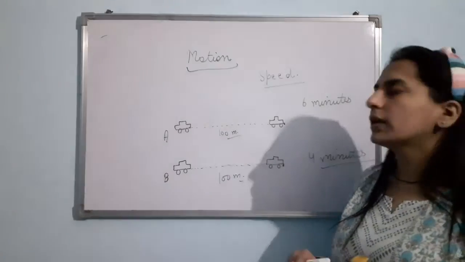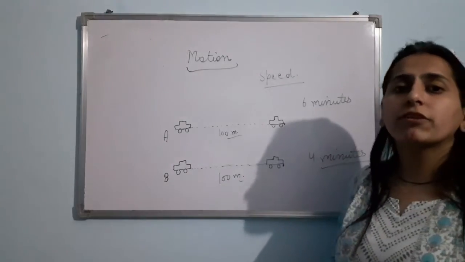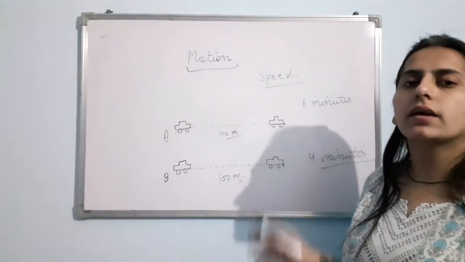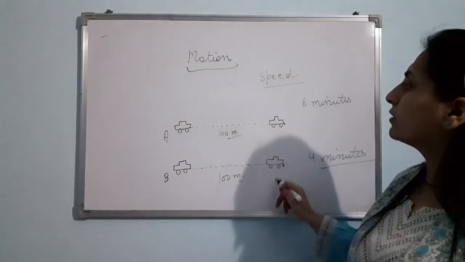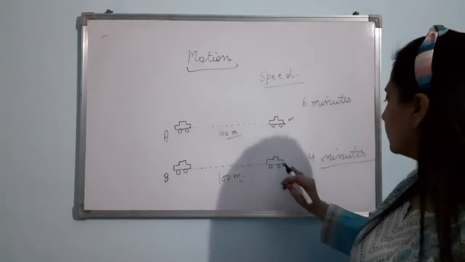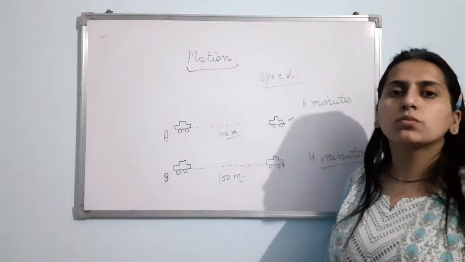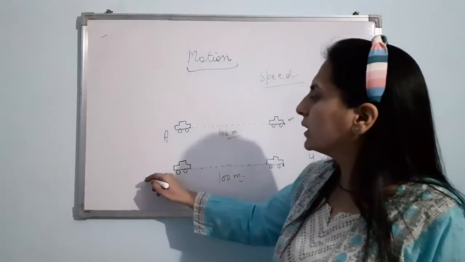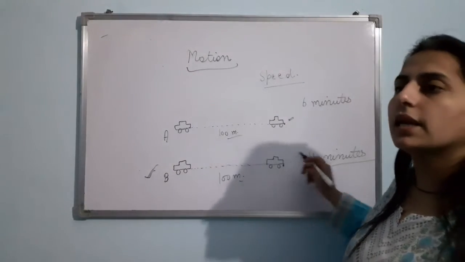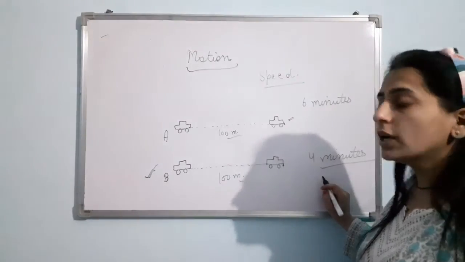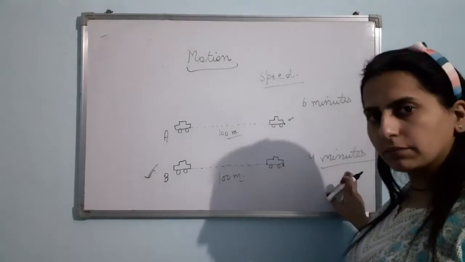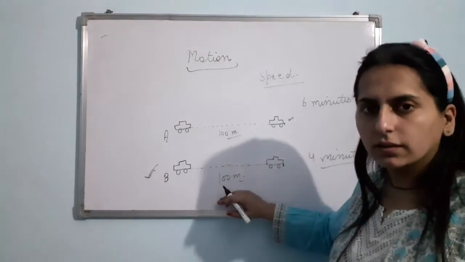Clear? Now tell me one thing. Which of them is moving faster? Distance is the same. Both have covered 100 meters. But the time is different. Car A has covered 100 meters in 6 minutes. Car B has covered 100 meters in 4 minutes. Now which of them is moving faster? Your answer will be car B, because it has covered the same distance in less time. So the object that is covering the same distance in less time has the higher speed.